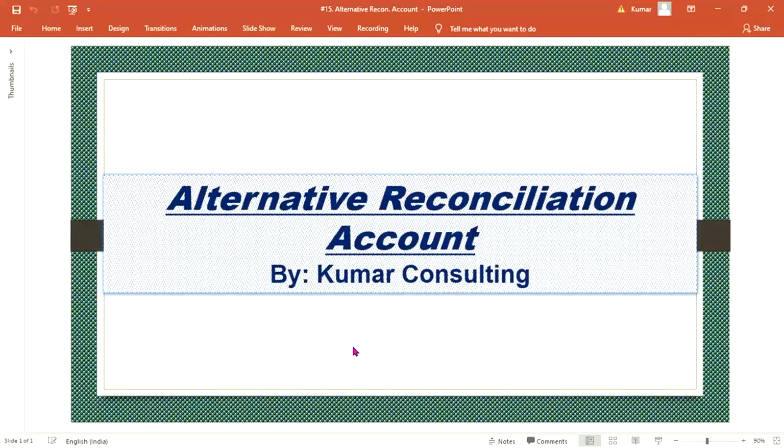Whichever reconciliation account is supposed to be updated is entered by the user at the time of transaction posting, and the transaction can be posted. Isn't it? So this is how people will come to know that yes, you have the knowledge of the process. Okay. So this is all about alternative reconciliation account, guys. That's all this is.